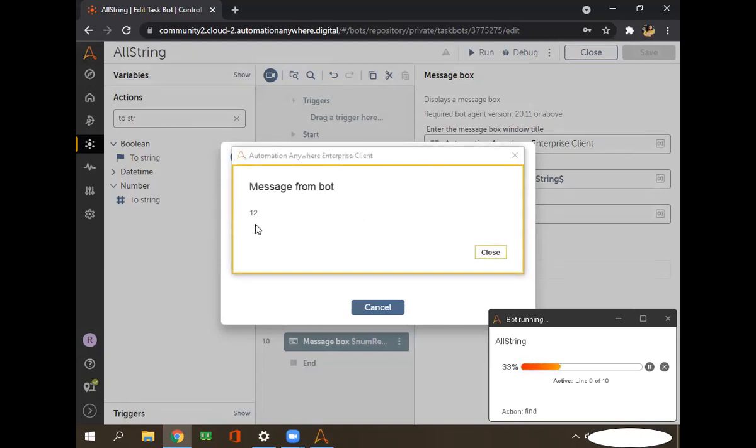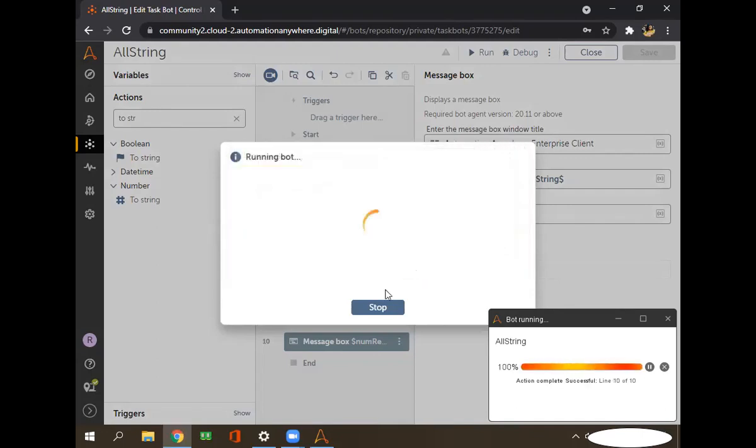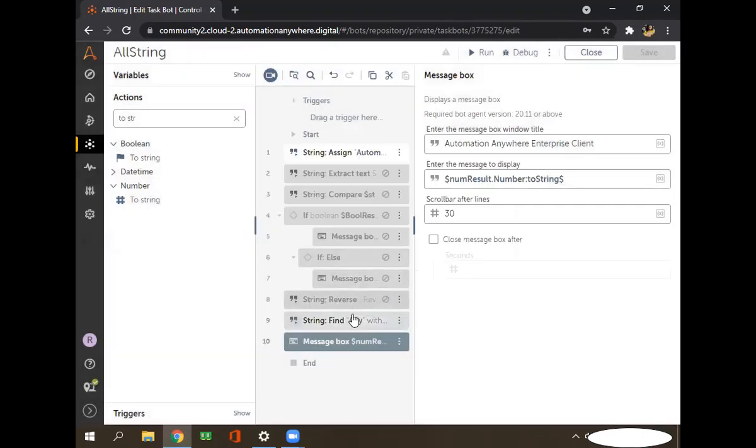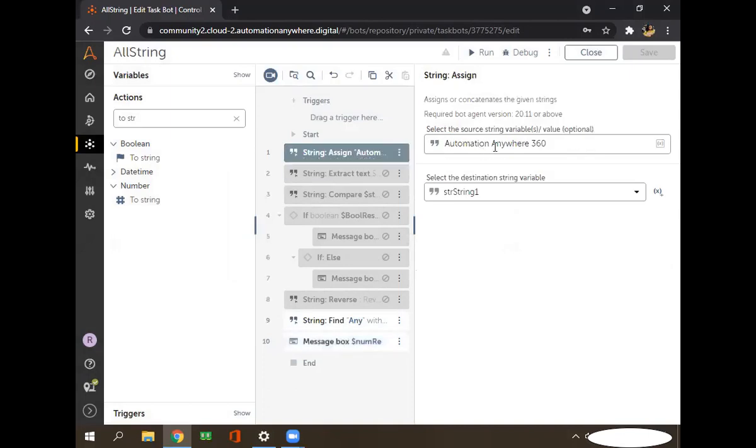So see, any comes at 12 position. So is the position starting from 0 or is it taking 1, 2, 3, 4, 5? Yes, 1, 2, 3, 4, 5, and it is also counting the space. So as we got 12, let's count 1, 2, 3, 4, 5, 6, 7, 8, 9, 10, 11, and 12. Okay. So if any space is coming in between, that will also be counted. Got it. And it is starting counting from 1, not from 0. Right.